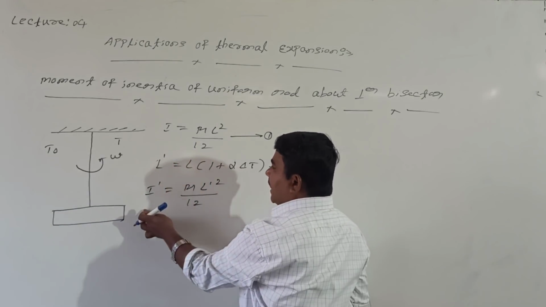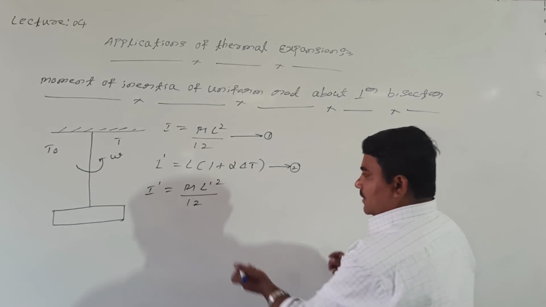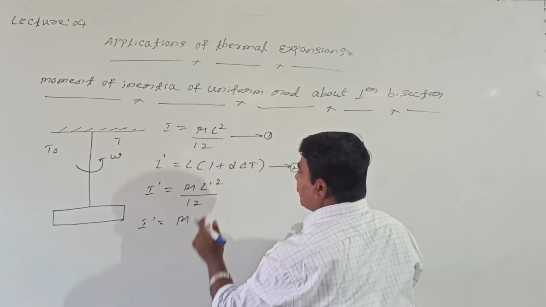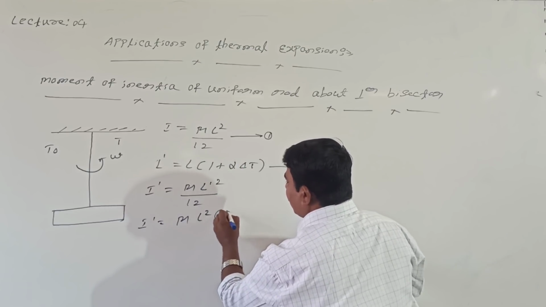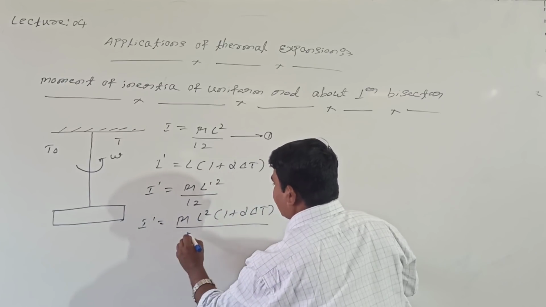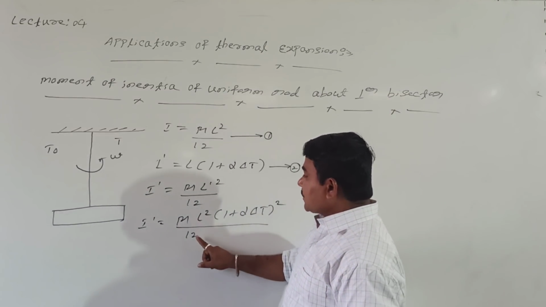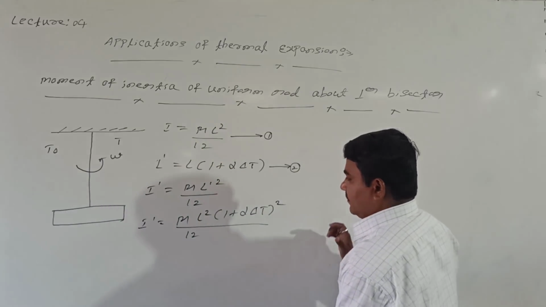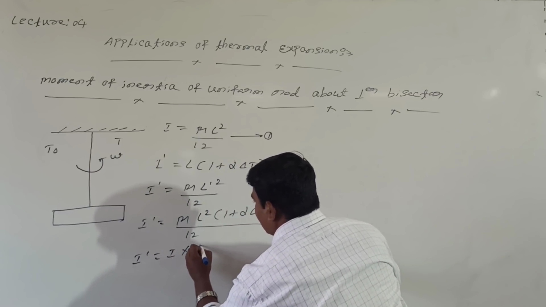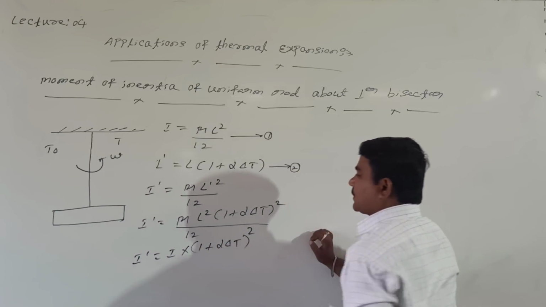Moment of inertia I becomes I dash, length L becomes L dash. Now I dash equals M into L dash square divided by 12. What is L dash? L square into bracket 1 plus alpha delta T whole square, divided by 12. But M L square divided by 12 is nothing but I. So I dash equals I into 1 plus alpha delta T whole square.